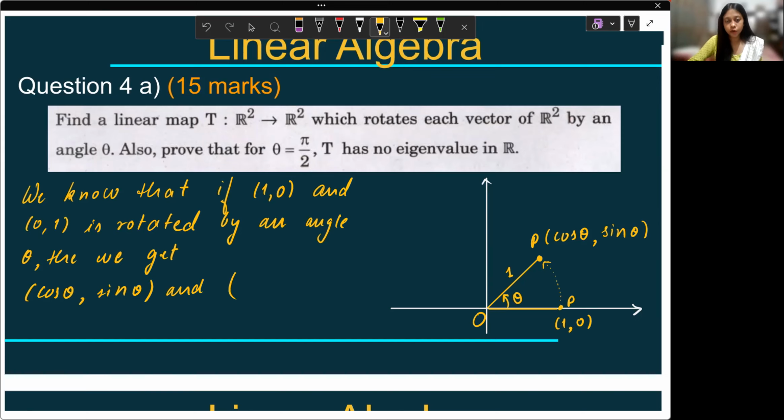And what about the other? Next, we would have (0, 1). Let's say this is Q, which is (0, 1). After rotating by an angle theta, in again this counterclockwise direction, maybe somewhere here. So this is also 1. And this time this is theta.